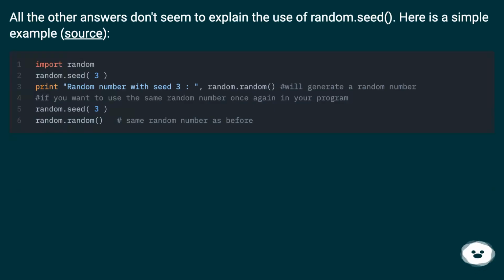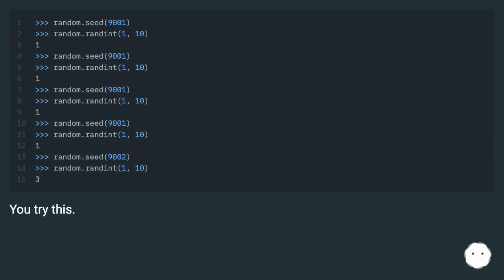All the other answers don't seem to explain the use of Random.Seed. Here is a simple example. Source. You try this.